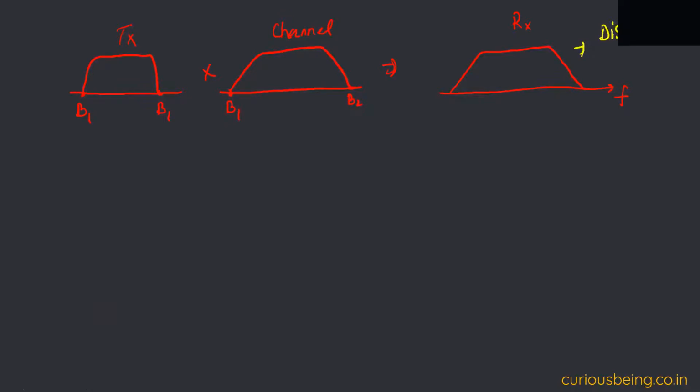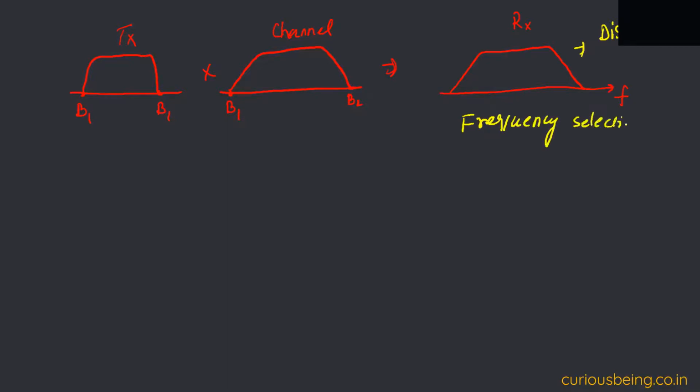So if the spectral shape is not similar, we cannot recover our signal perfectly, or we have to put in more effort to recover the signal. Okay, so this is when the received signal's shape is distorted. This is frequency selective fading.